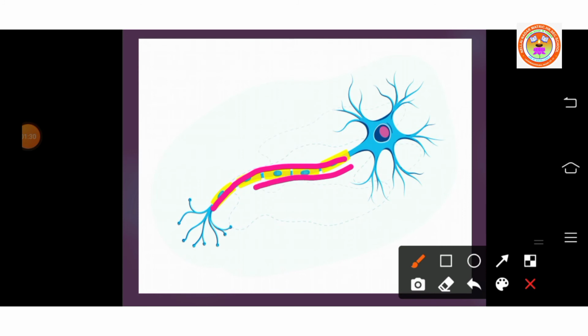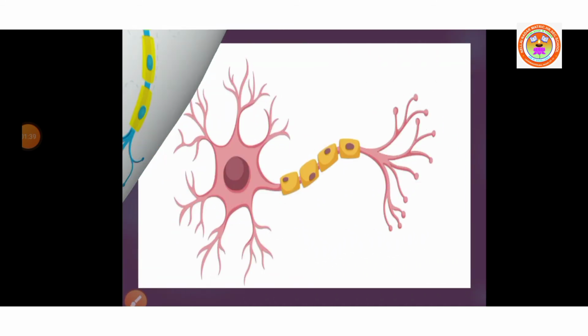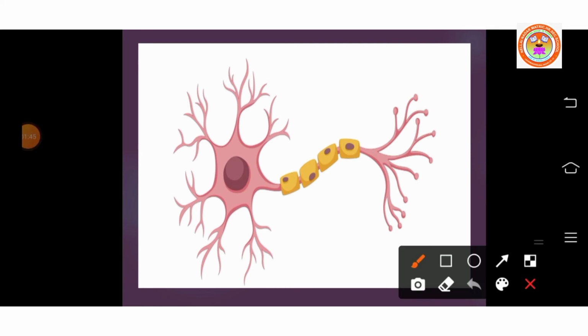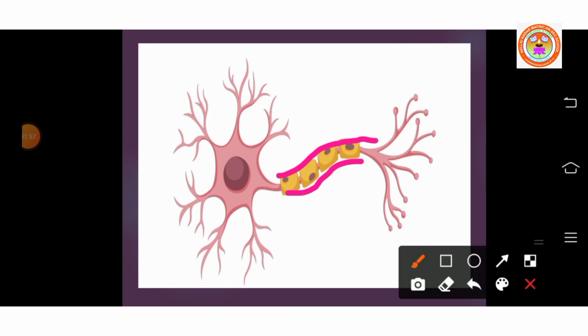Here you can see this is a protective sheath called myelin sheath, which is further covered by a layer of cells called Schwann cells. The myelin sheath is covered by a layer of Schwann cells called neurilemma. So first the axon is covered by axolemma. This axolemma is again covered by myelin sheath. Then the myelin sheath is covered by neurilemma. This neurilemma is made up of Schwann cells.